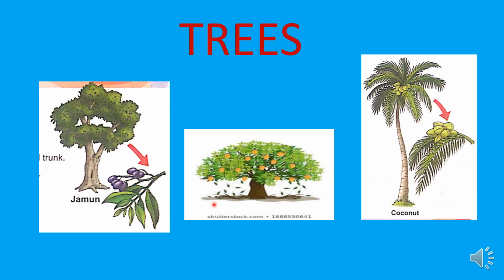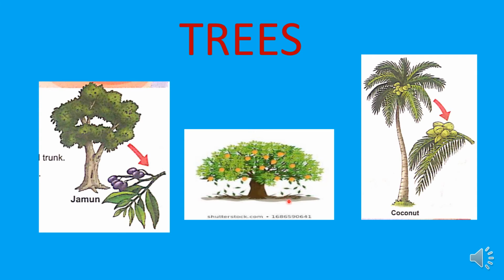Listen carefully, children. Again, I am saying big plants are called trees. Not small plants; only big and tall plants we call trees. Their stem is woody and strong. Trees have a hard and thick stem, as I said. It is called the trunk. That's why we call the tree stem a trunk. We see so many branches of the tree coming out of the trunk only.